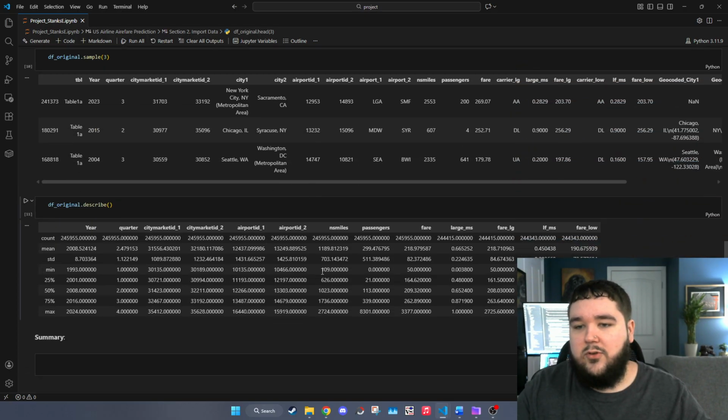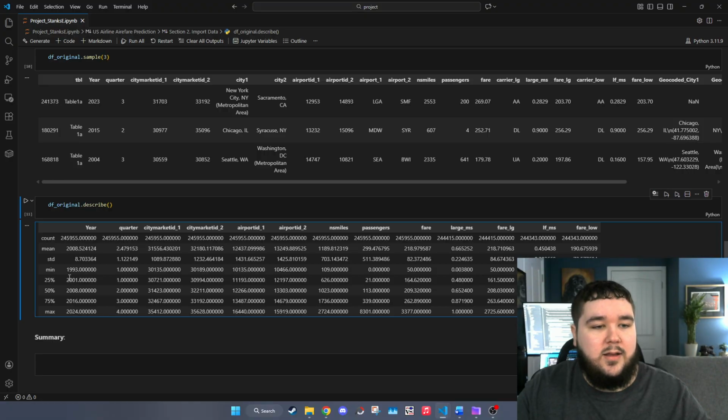I did a describe here. Typically, the fare seems to be around $218, and personally, the fares I have are between 200 and 300, so that seems pretty accurate. And then the fare low seems to average around 190, with the low actually being $50. I thought that was interesting. So some good potential here.